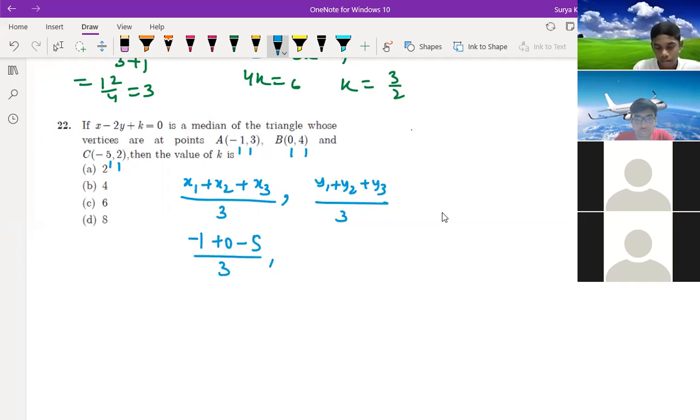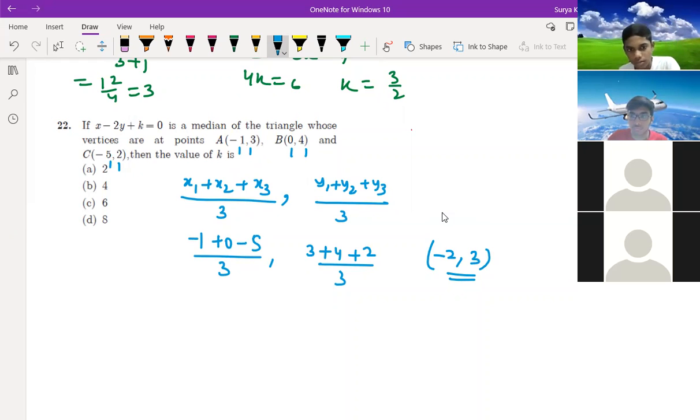Divided by 3, and y1 is 3 plus 4 plus 2 divided by 3. So what do you get? -6 by 3, that is -2, and here is 3. So this is the centroid of triangle ABC. Understood? Yes, sir. Centroid part is not done, sir. Yeah, you are not having it actually. I told you before, but Rasul asked, that's why I was discussing here. Then you have to find the value of k here. How to find the value of k now?